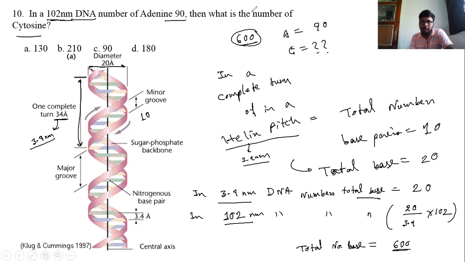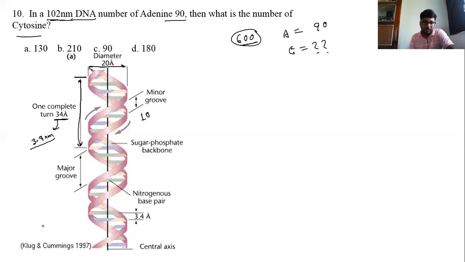Pause this and now try to calculate. So let's see the answer. Here the number of adenine is 90, so thymine is also 90, and total is 180.